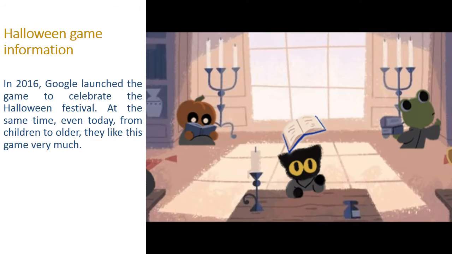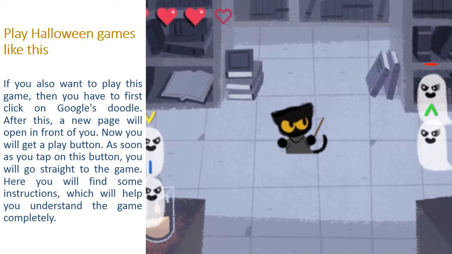Halloween game information. In 2016, Google launched their game to celebrate the Halloween festival. Even today, from children to older people, they like this game very much. So, a very interesting game. Play Halloween games like this.